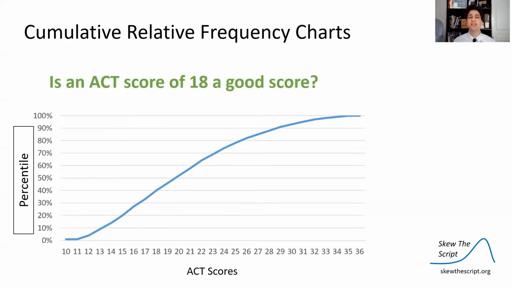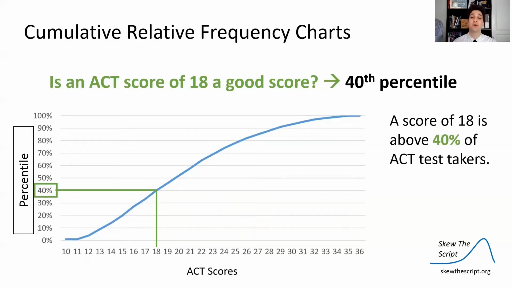And we can use a curve like this, which in this case is the ACT scores and the percentiles, to determine how good scores are. For example, is an ACT score of 18 a good score? Well, let's look at the ACT score of 18 on the x-axis here. We draw a line up, and we can draw across to find the percentile, which is 40%. So in this case, we know the ACT score of 18 is at the 40th percentile. So if you score 18, you're above 40% of ACT test takers. So it's an okay score. It's not better than half, but it's okay.